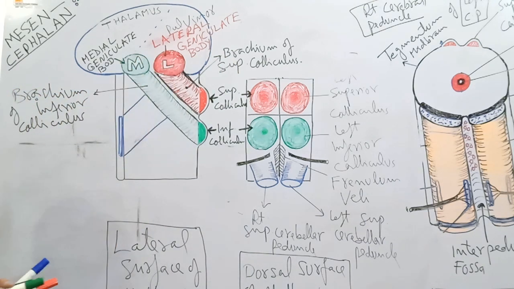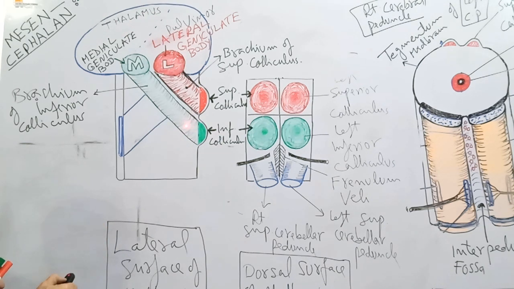So what are the features of the lateral aspect of the midbrain in its upper part? Above, it is traversed by an elongated ridge which runs upwards and forwards, extending from the superior colliculus on the dorsal surface of the midbrain to the lateral geniculate body on the inferior surface of the pulvinar of the thalamus.